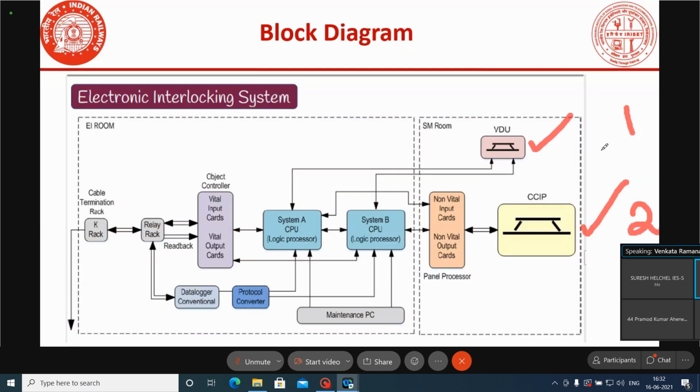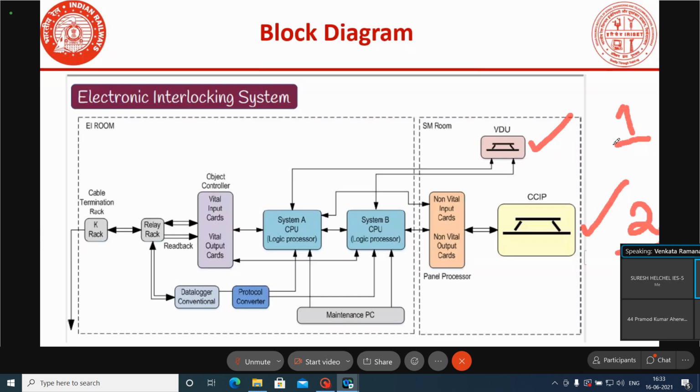Suppose one will be in the control mode, and the other one will be in the indication mode. Whichever system is in the control mode, from this system only it is possible to control the entire system, and the entire system status will be indicated on both the control system as well as whichever system is in the indication mode.